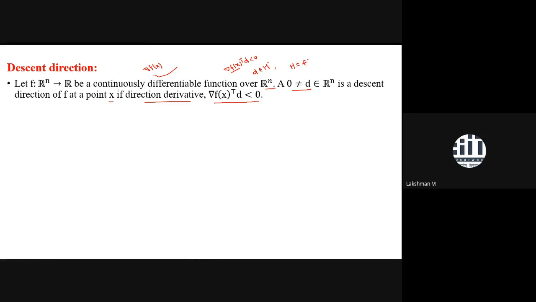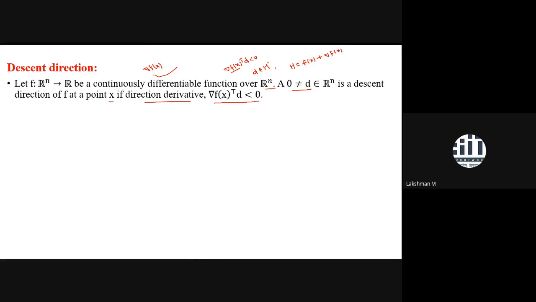Draw a tangent plane on the graph at x. You know x, so you know the corresponding f(x), then you can define the hyperplane as f of x plus the dot product of the gradient at that point with d.